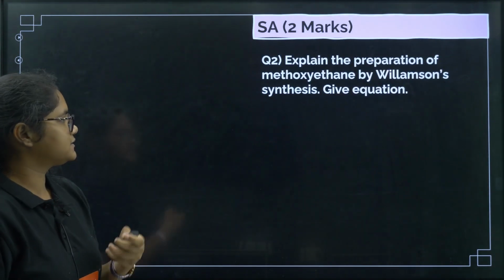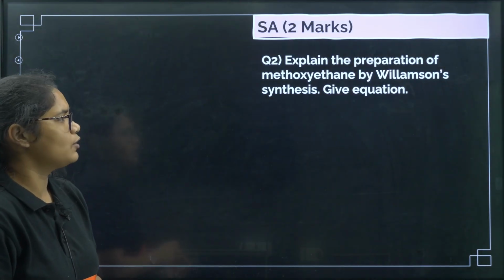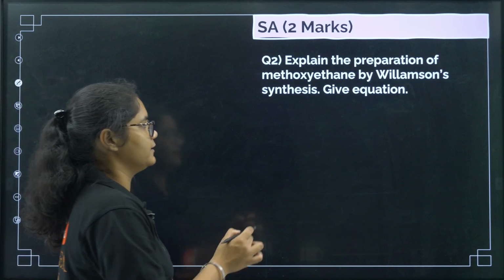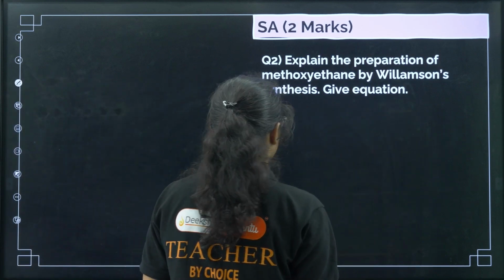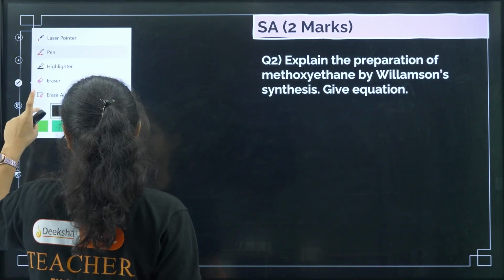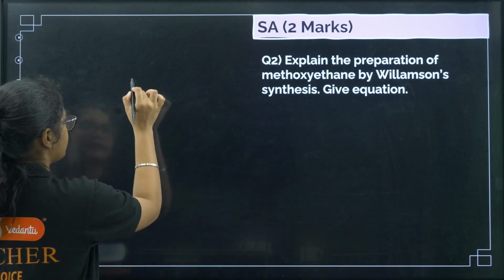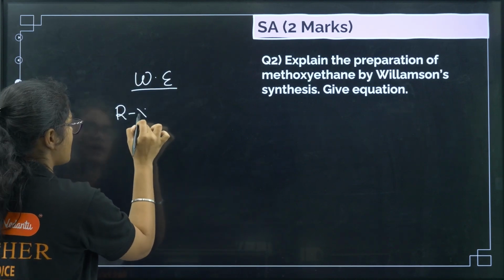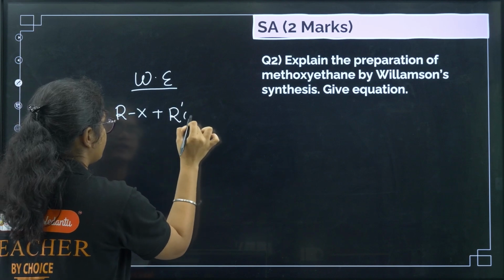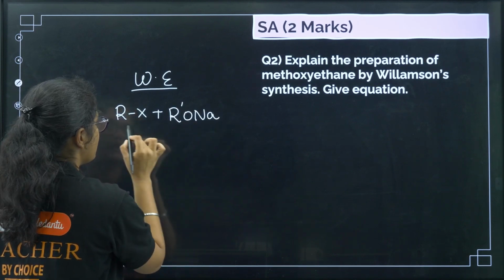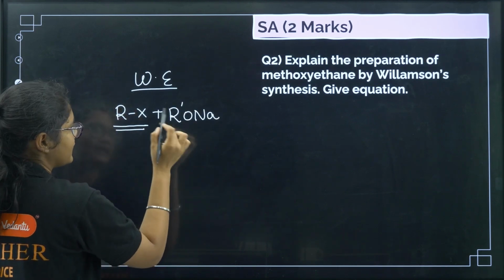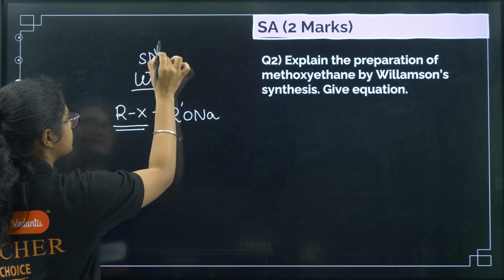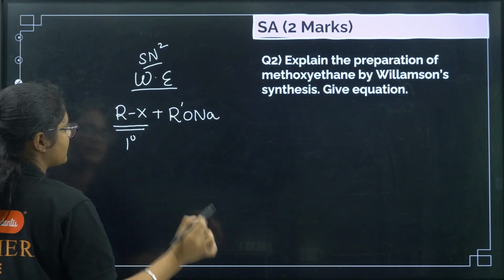Next question: explain the preparation of methoxyethane by Williamson ether synthesis. Give the reactions. If you remember, in Williamson ether synthesis, the reactants are RX plus R-ONa. This reaction happens by the SN2 mechanism, and this RX must be primary.